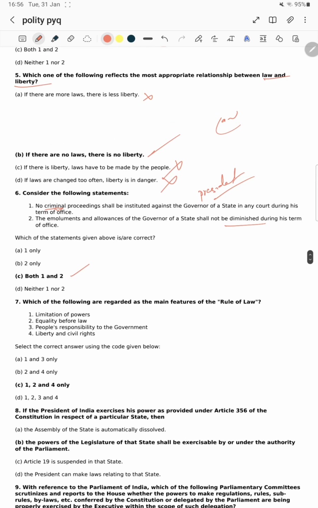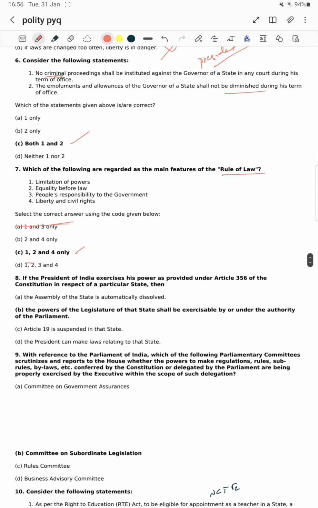Next question: which of the following are regarded as the main features of the rule of law? Okay, directly the Article 14 question, fundamental right. What are the main features? Limitation of powers is a feature, equality before law is a feature, people's responsibility to the government. Fundamental duties, it was there. No, the rule of law will not include that, sir, remove 3. If 1 is right, obviously liberty and civil rights will follow. Okay, you can just refer to the rule of law statements.